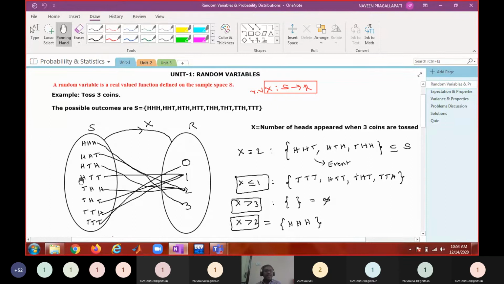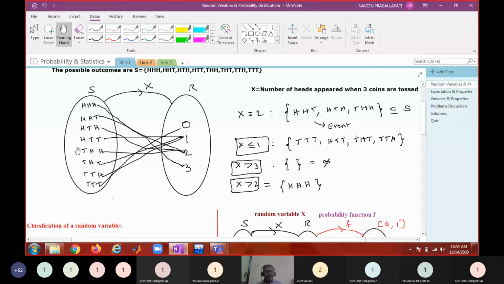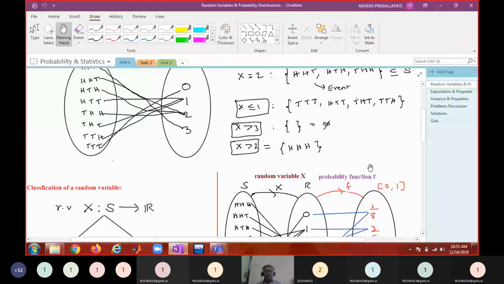There are three cases where two heads appear, mapped to two. There are three cases where only one head appears, mapped to one. So the values taken are 0, 1, 2, 3.